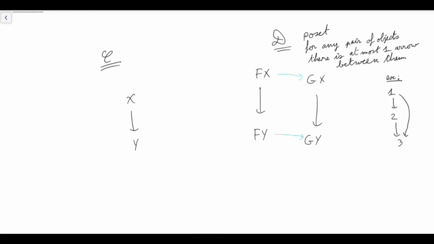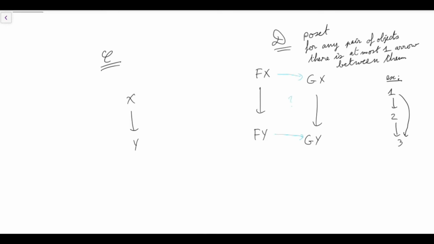And you can see that it's the same to say 1 is less than 2, 2 is less than 3, therefore 1 is less than 3, and to say I have an arrow from 1 to 2, I have an arrow from 2 to 3, and by virtue of being a category, I have an arrow from 1 to 3. So this transitivity is embedded into the definition of being a category.